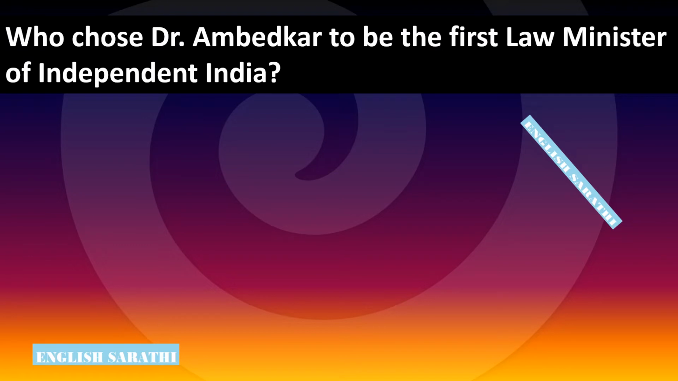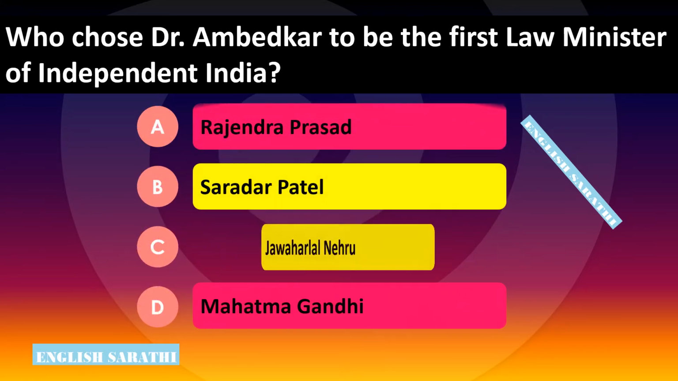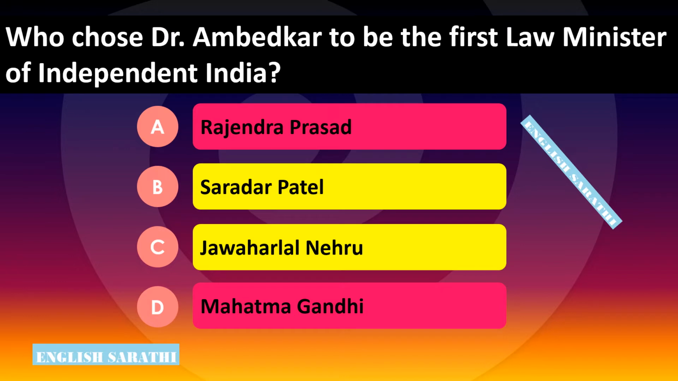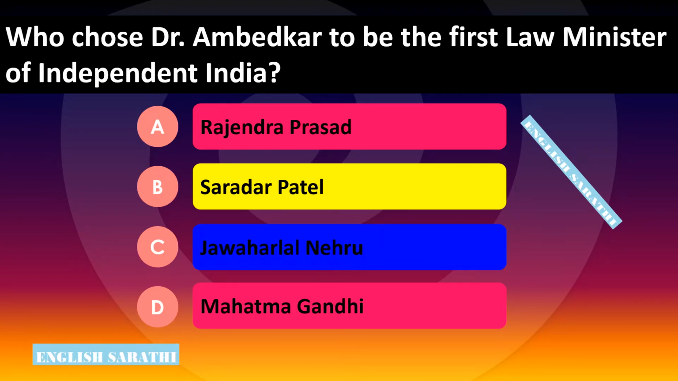Who chose Dr. Ambedkar to be the first Law Minister of independent India? Options are Option A, Rajendra Prasad. Option B, Sardar Patel. Option C, Jawaharlal Nehru. Option D, Mahatma Gandhi. The correct option is Option C, Jawaharlal Nehru, first Prime Minister of independent India.